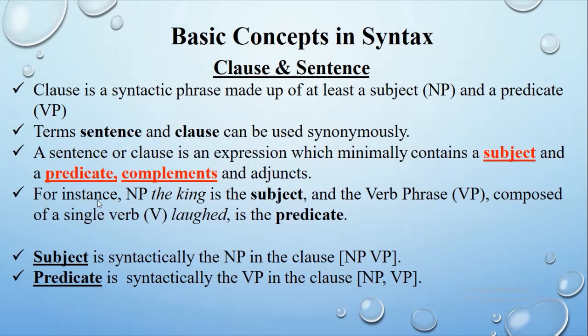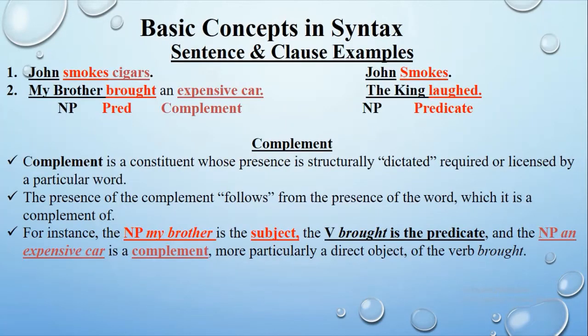For instance, the noun phrase the king is the subject and the verb phrase composed of a single verb laughed is the predicate. The subject is syntactically the noun phrase in the clause and the predicate is syntactically the verb phrase in the clause. Let's have a look at a few examples about sentence and clause.